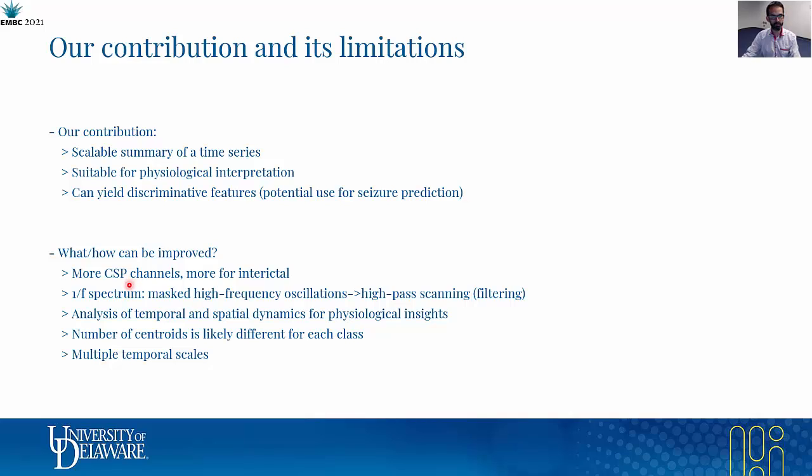We could improve this work by adding more CSP filters, filter the data to find high-frequency oscillations that are masked under low-frequency oscillations due to the 1/f spectrum of the data, and consider the cases where the number of centroids and the centroid length are not homogeneous.